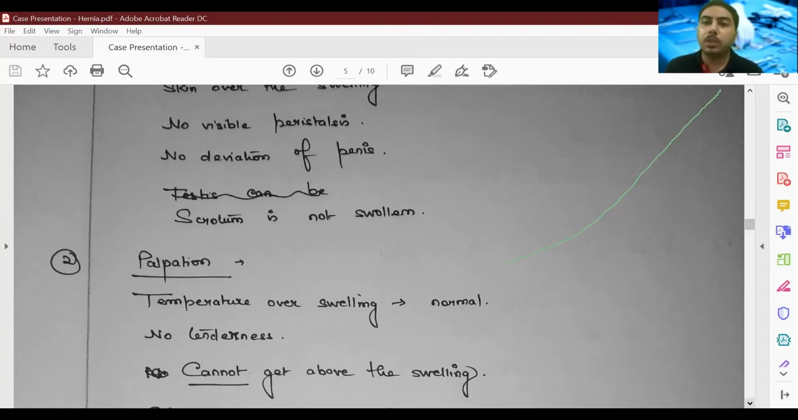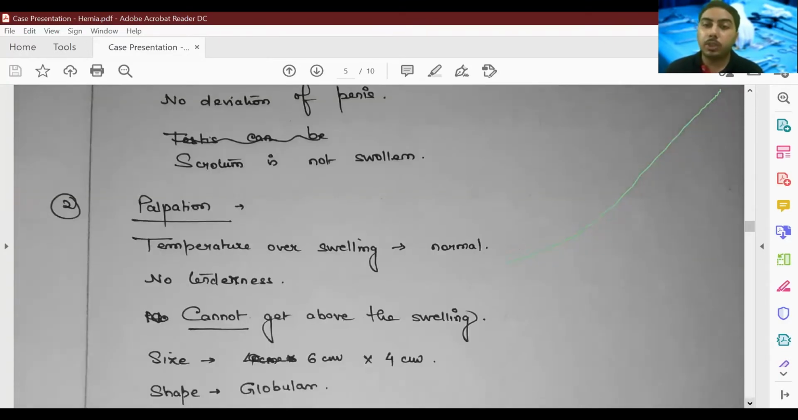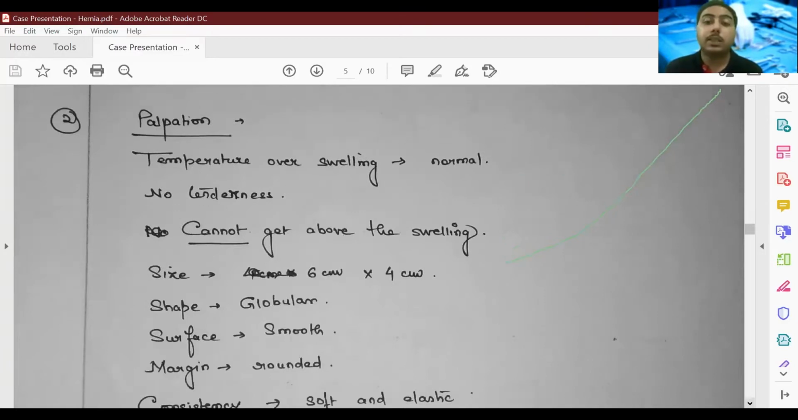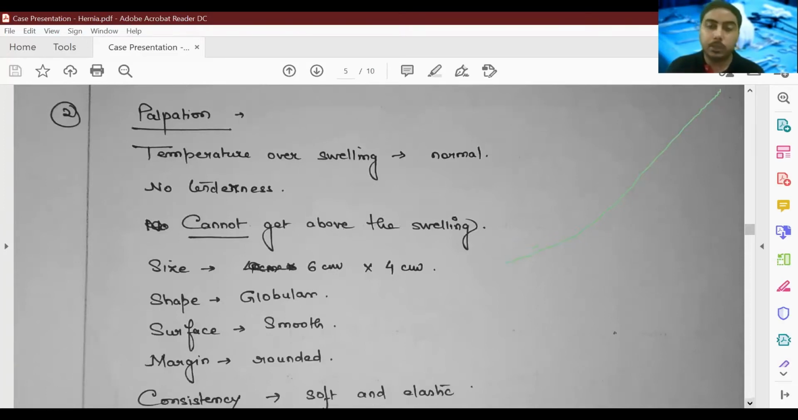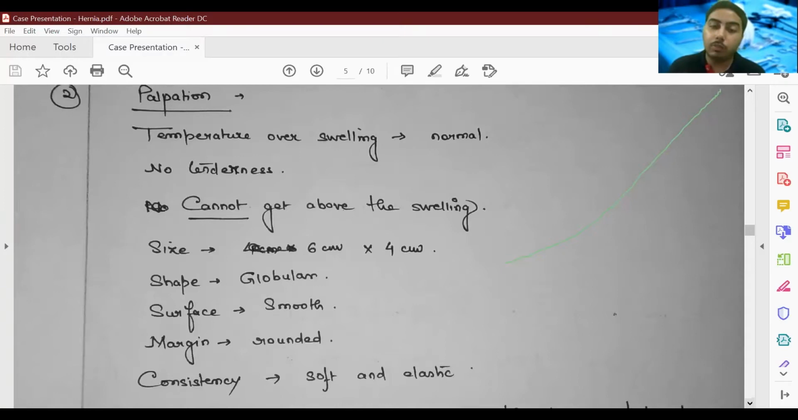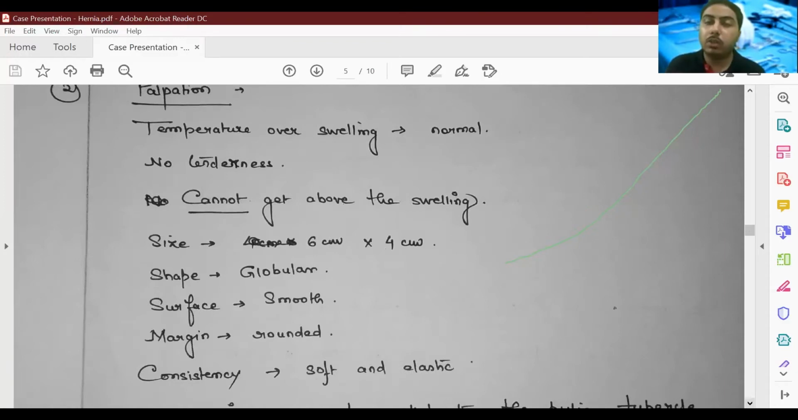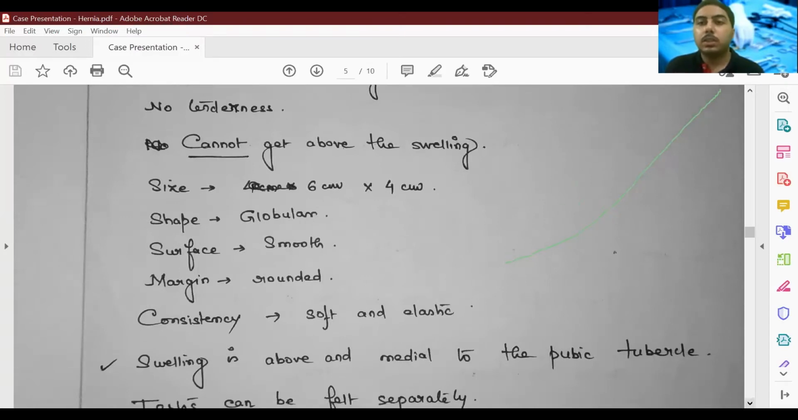So in palpation, temperature is important, tenderness is important, and another very important feature is that we cannot get above the swelling because it is an inguinoscrotal swelling. So because it's a hernia, the content has descended from the inguinal canal, right? So that is why we cannot get above the swelling. If it was a testicular swelling, if it was a hydrocele, we could have got above the swelling. So that is a very important distinguishing feature, and you have to mention it both in hydrocele as well as in hernia. So in any inguinoscrotal or scrotal swelling, you have to mention whether you can get above the swelling or not.